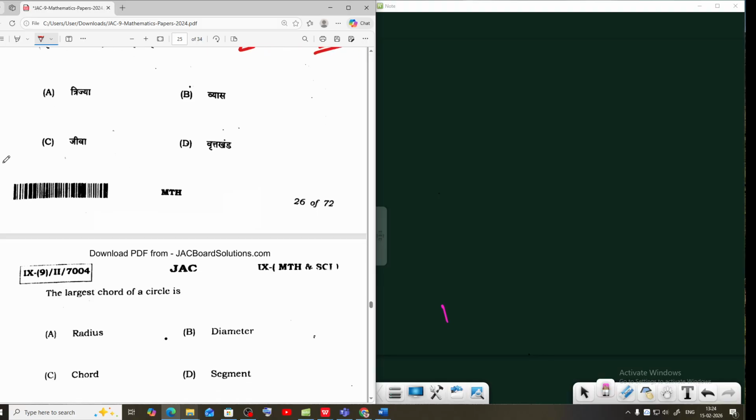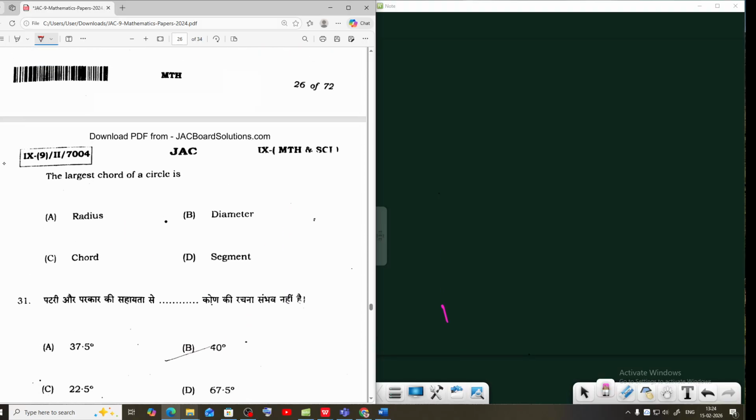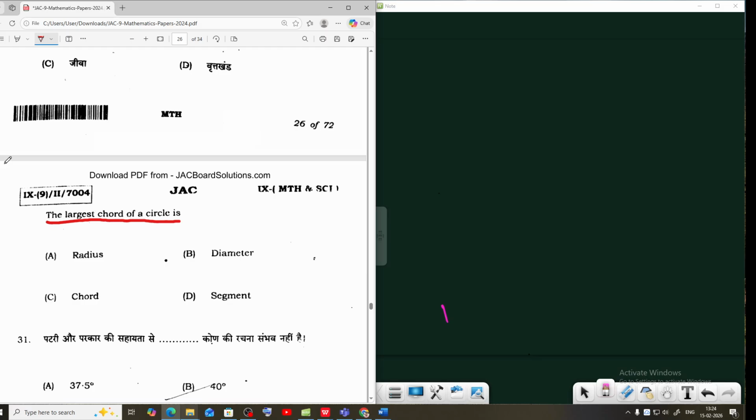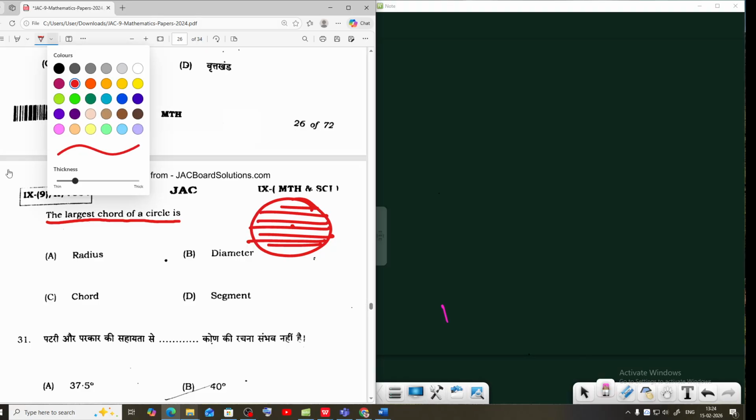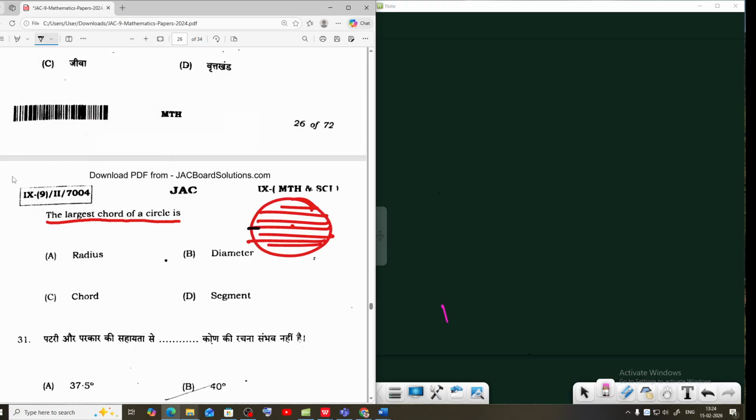Next, question number 30. Largest chord of a circle. A circle has infinitely many chords, but one chord is the largest, and the largest chord is called the diameter of the circle. That means a chord passing through the center is called the diameter.